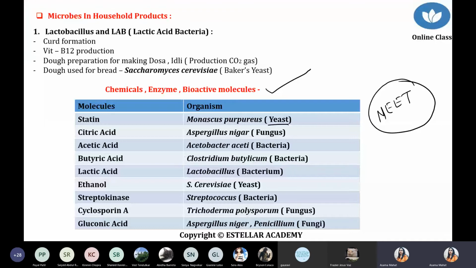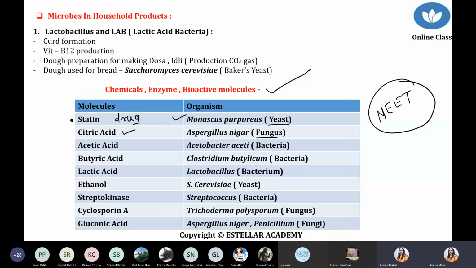Like here one name is coming, that is Monascus. Monascus is basically used for the preparation of the statin drug. We will see this in detail ahead, what is the function of the statin. But just remember Monascus is a fungus, and this fungus is used for the production of statin. Now Aspergillus niger. Again this is an example of a fungus, and it is used for the production of citric acid. Aspergillus niger is a fungus used for the production of citric acid. This is a summary of the last 10 years' questions. Whatever questions are made, they come from this part.